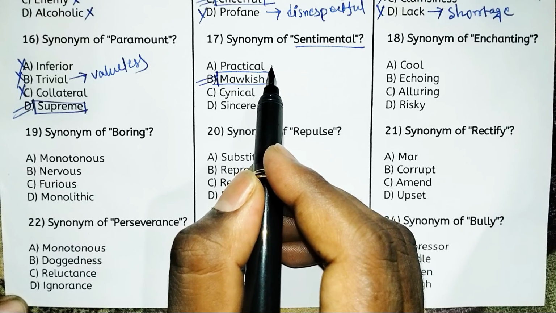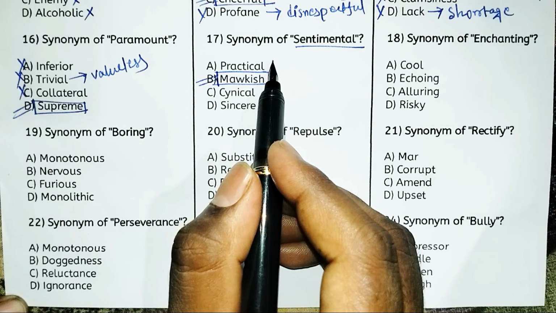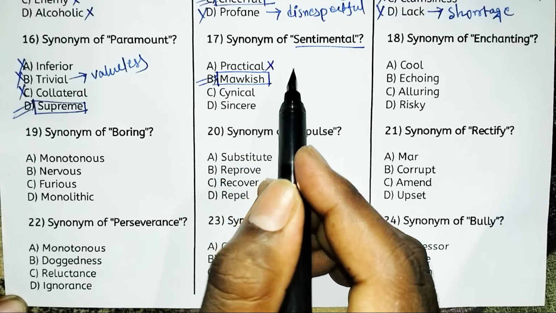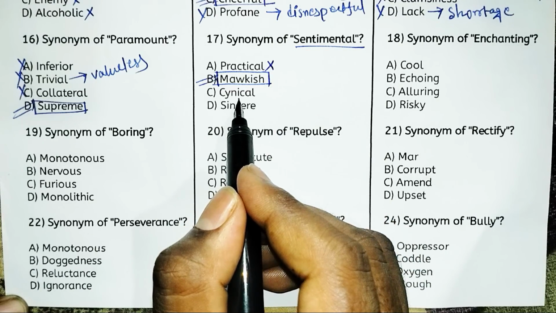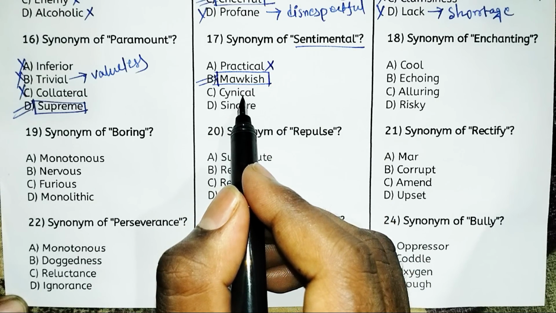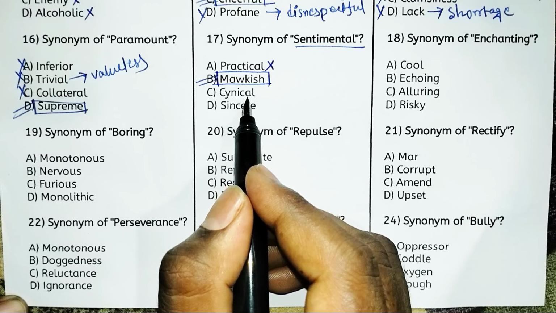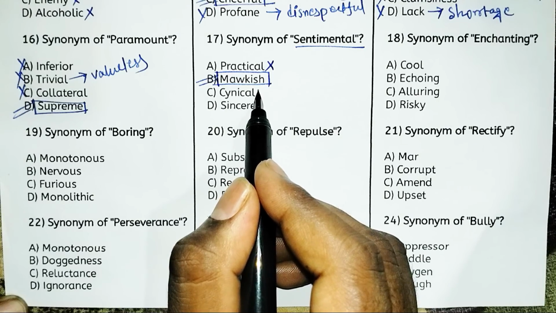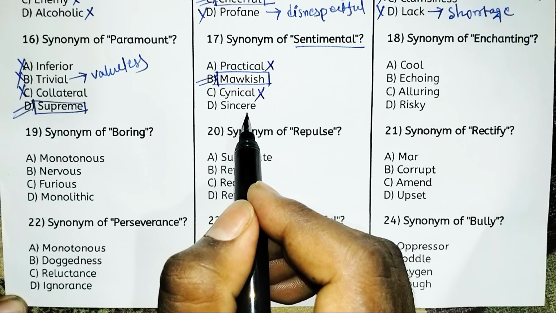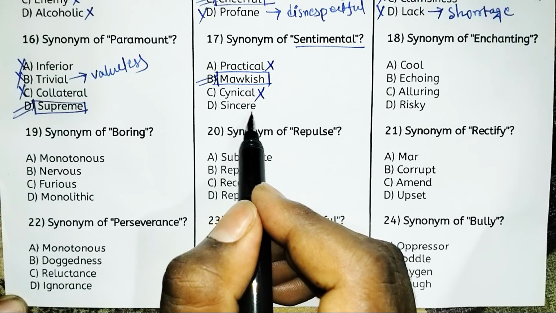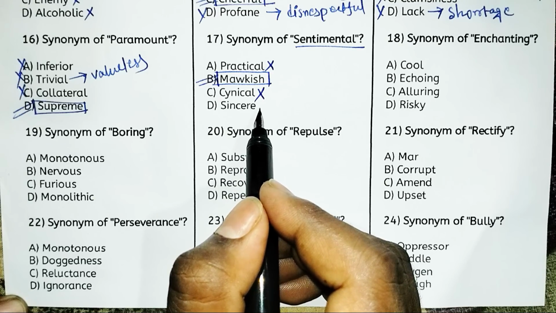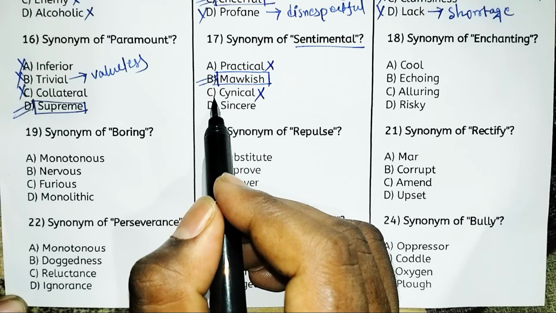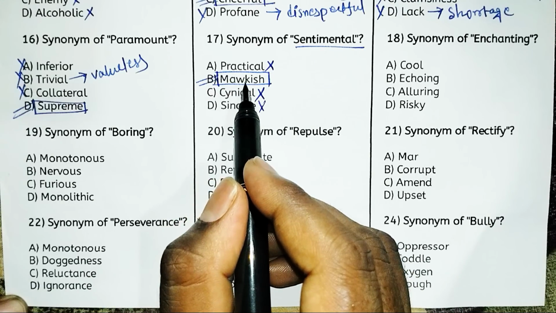Practical means someone who is very rational, very pragmatic, so practical is not the right answer. Cynical means someone who never believes other people's decisions, so cynical should be eliminated. And sincere means honest, one kind of genuine personality, so sincere is not appropriate in this regard. So we have to eliminate option A, option C and option D. So mawkish is the right answer.